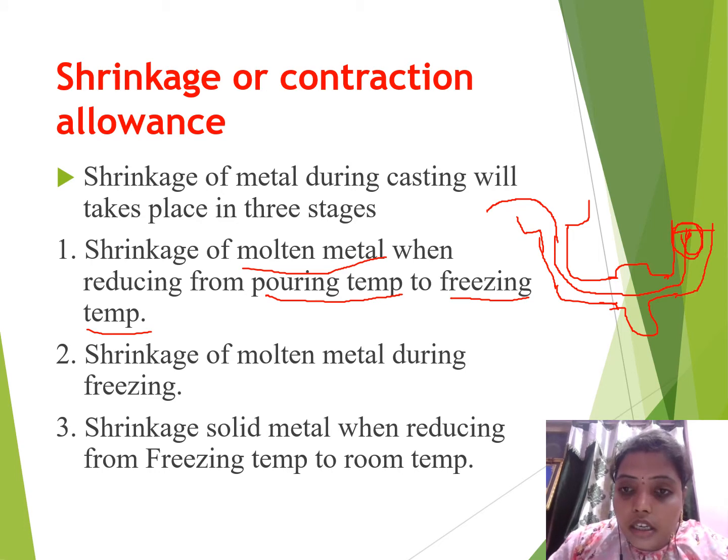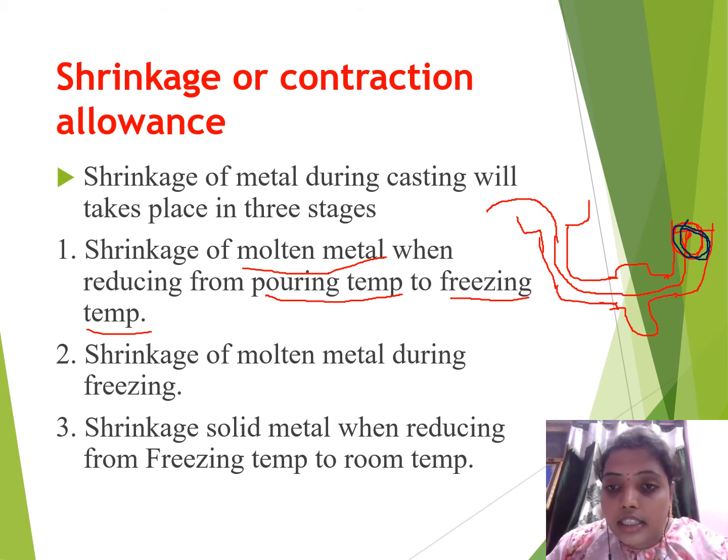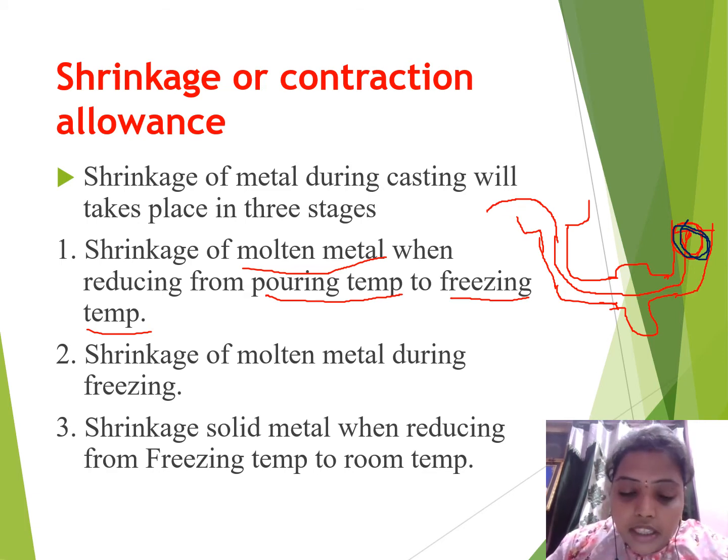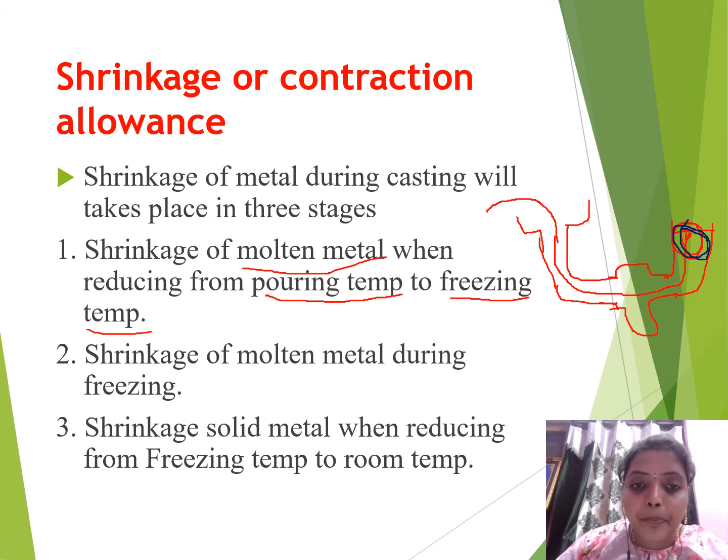This is the freezing point, that means the starting of the freezing of the molten metal, where the liquid molten metal changes from liquid state to solid state. It is known as the changing of the molten metal from one stage to another. This is the freezing temperature. Keep that in mind, later I will explain one by one.